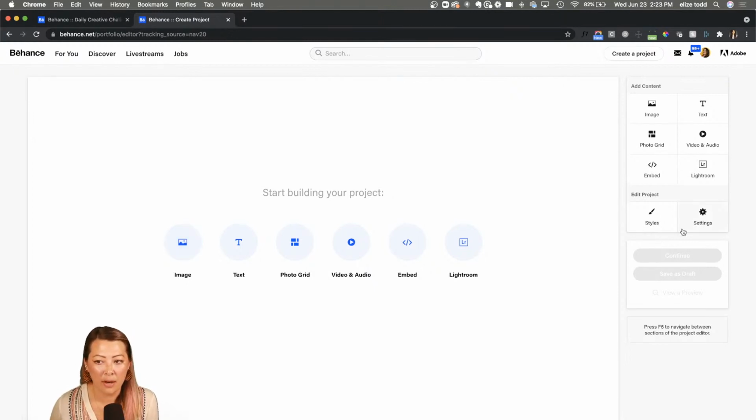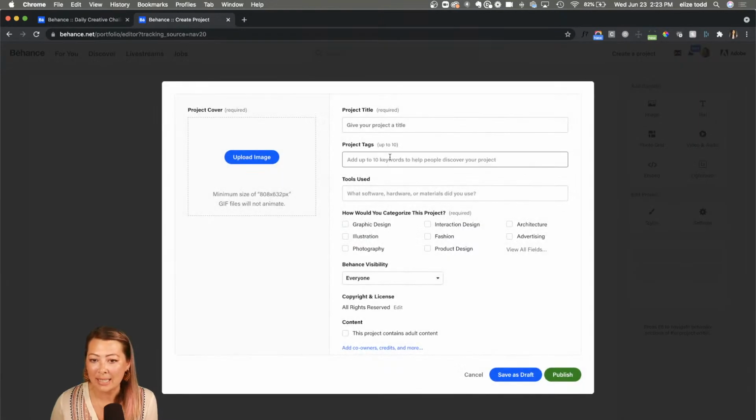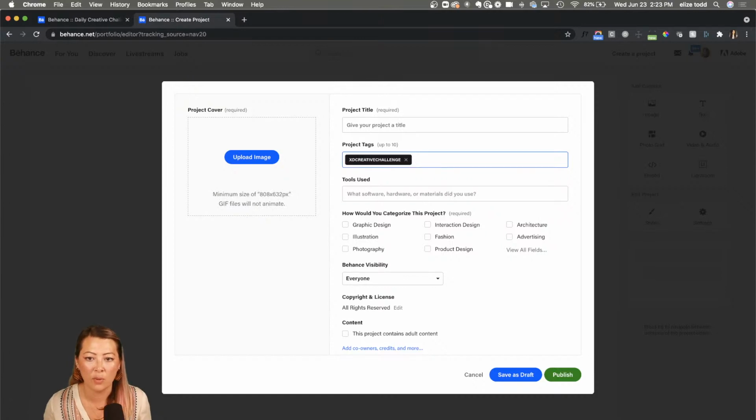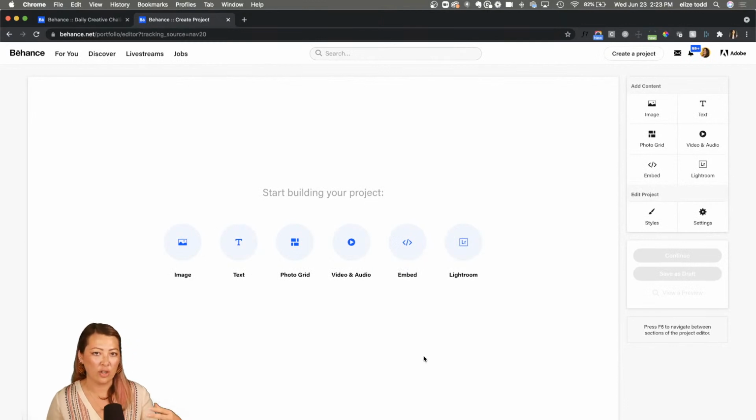And then from there, to make it findable, you're going to go into settings. And then you're going to go into your project tags and go to XD Creative Challenge. And that's going to be one of your tags that you use. This is how I'm going to be able to find it. And then I'll be like, oh, tomorrow here we're showing so-and-sos, and we'll display them. We'll give you some props. This is how we can find it. But most importantly, this is great for you to start building out a case study for your portfolio.